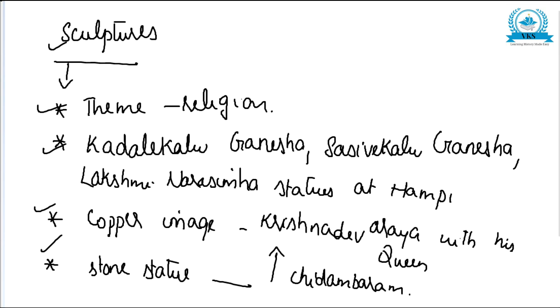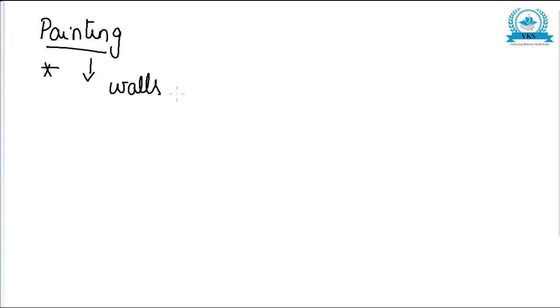So now let us move on to the next topic, that is painting. We finished art, architecture, sculpture. Next is painting. Painting also developed during Vijayanagara time. And where were paintings found? Naturally, painting was found on walls and ceilings of temples.